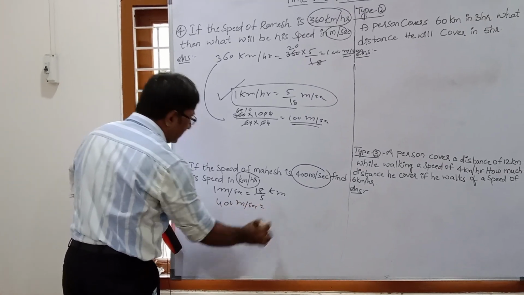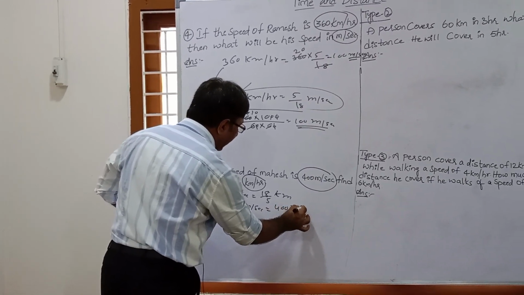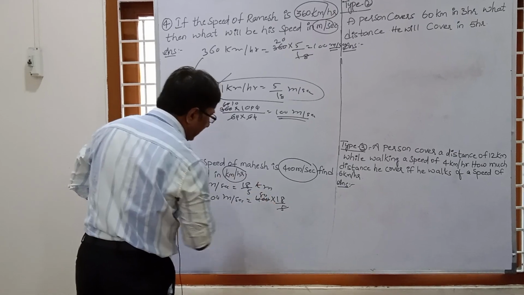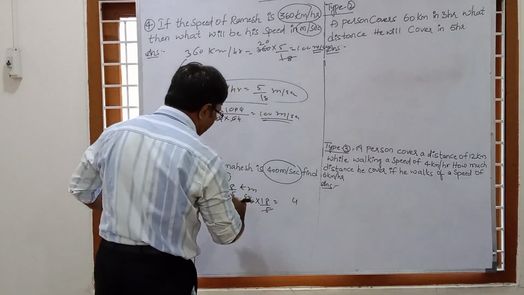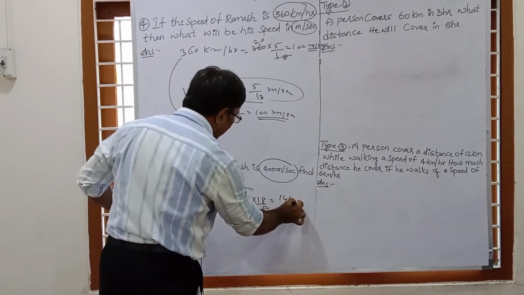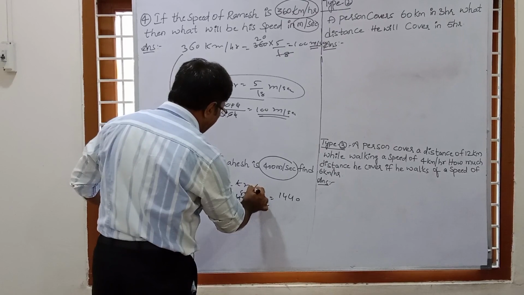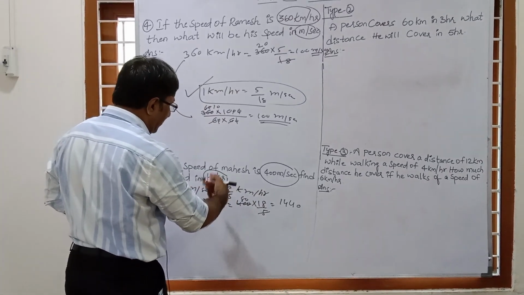So we can use 400 meter per second equal to 400 into 18 by 5. So 5 eighties are 400. So 80 into 18 is 1440 kilometer per hour. This is because 1 meter per second is 18 by 5 kilometer per hour.